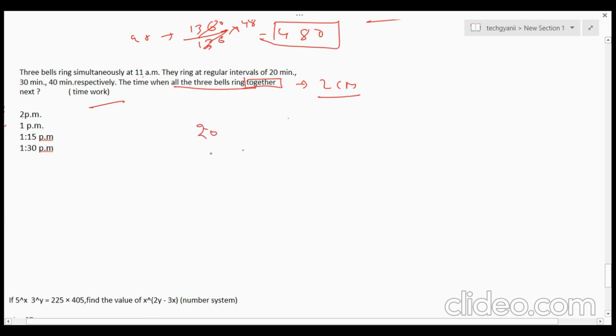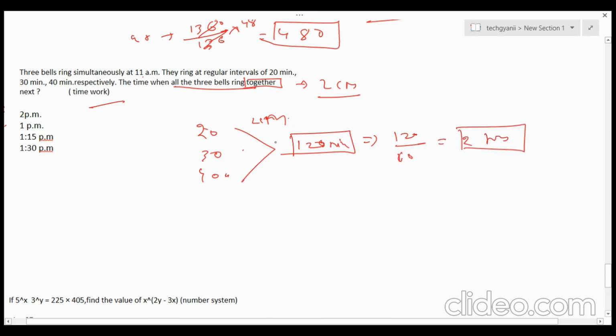So 20 minutes for the first bell, then 30 minutes, then 40 minutes. We have to find the LCM. So the LCM would be 120, because 120 is the smallest number that is a multiple of 20, 30, and 40. So 120 is the LCM. Now this is 120 minutes, so if we convert it into hours, 60 minutes is 1 hour, so it is 2 hours.